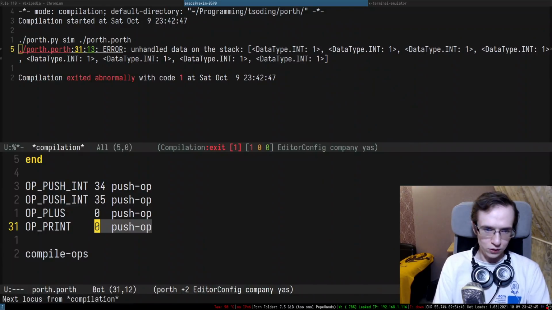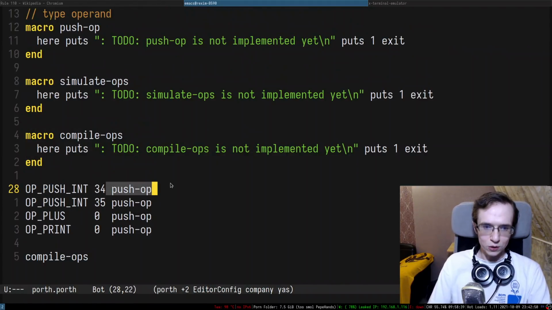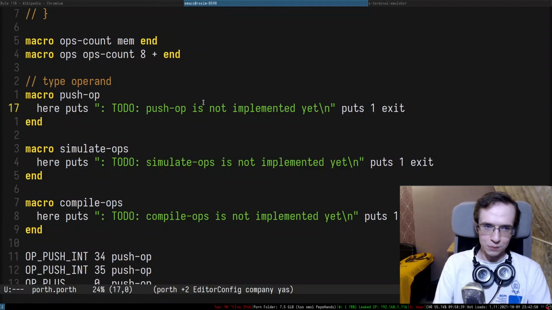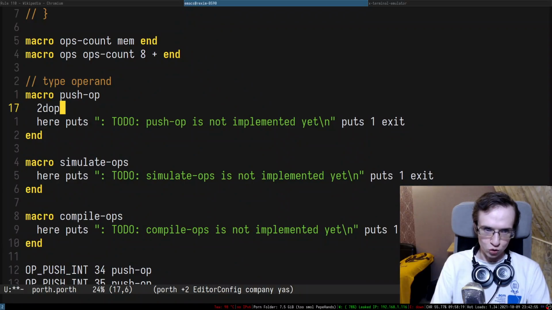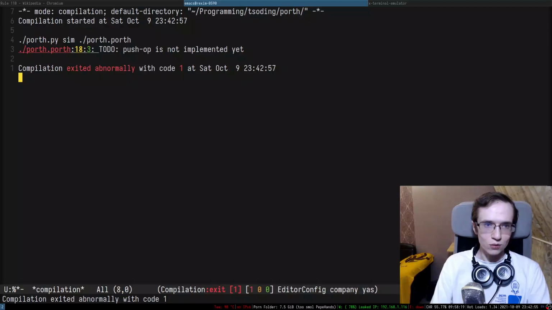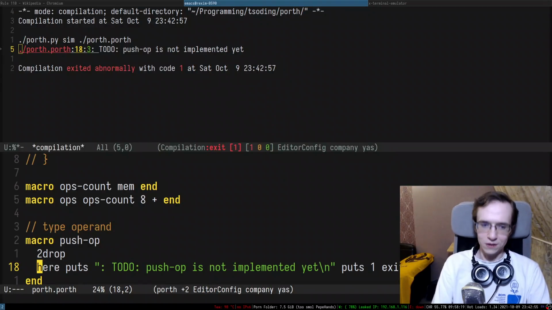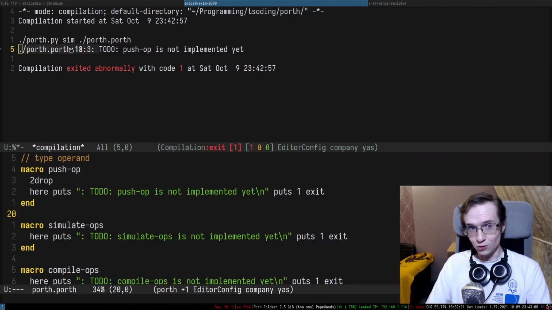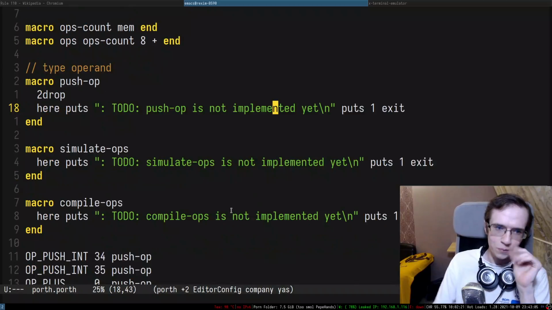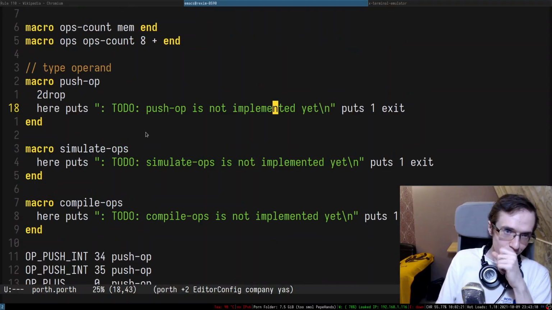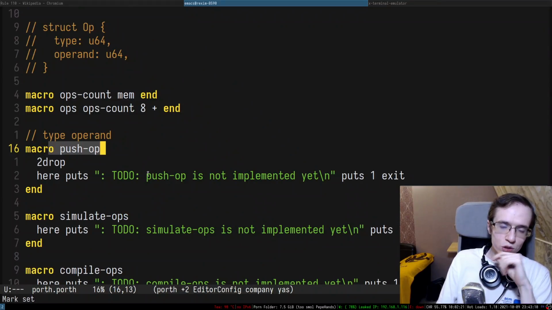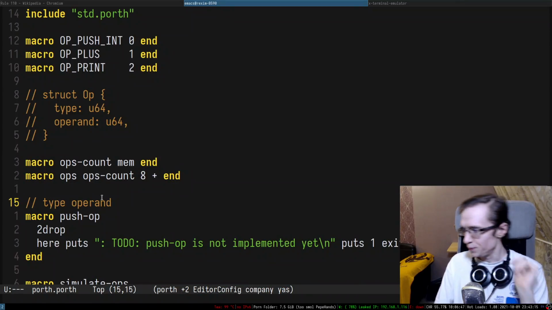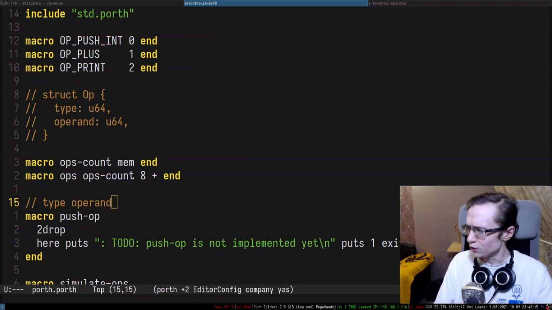Okay, so if I try to do that, it complains. Oh, this is because push OPs accepts two things. Let's drop them like so, and push OPs is not implemented yet. Okay, so this intrinsic here is actually extremely useful, right? It lets you just jump to the place, and yeah, it's super convenient. All right, so we need to push a specific operator onto the stack. Does anyone have any questions so far, by the way?